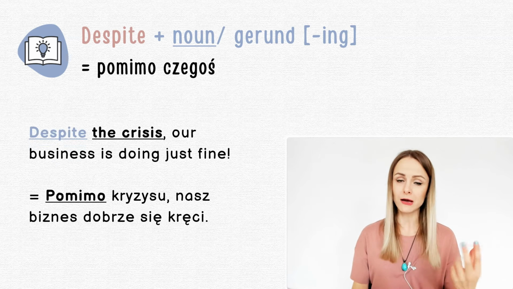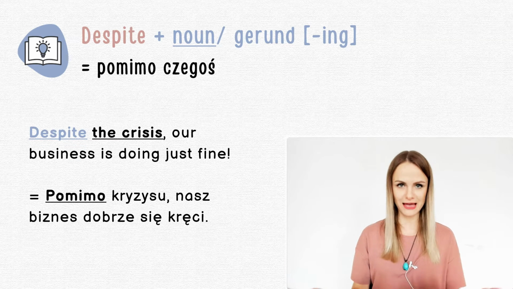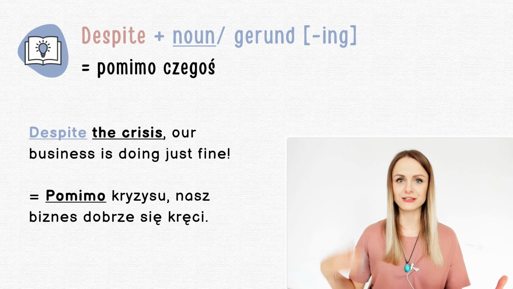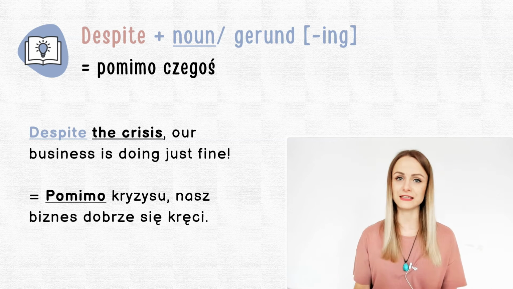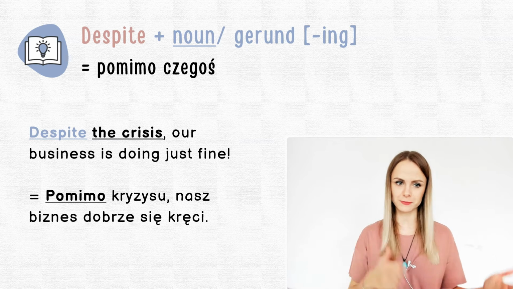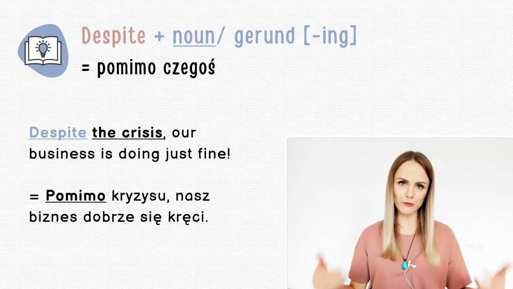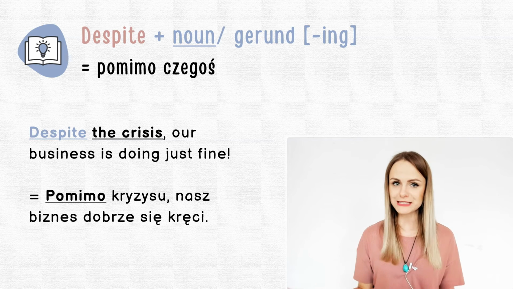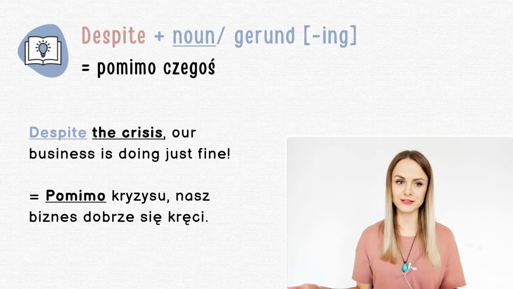Example number 1 with this noun form. Have a look. Despite the crisis, our business is doing just fine. Despite the crisis, it's a noun, right? Of course, you can stop the video if you want to practice your pronunciation. Repeat after me. Despite the crisis, our business is doing just fine.